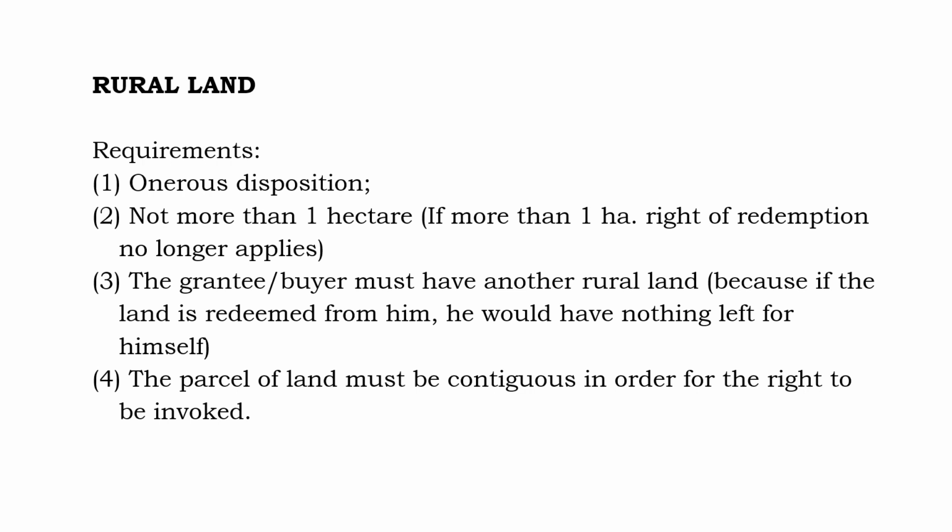Kasi pag yun ay na-redeem pa kay X, wala nang maiiwan kay X. So that is the third requirement. And number 4, the parcel of land must be contiguous in order for the right to invoke. Contiguous, ibig sabihin magkatabi. Yung binili ni X ay dapat katabi ng lupa ni X. So we will discuss this in the next slide.